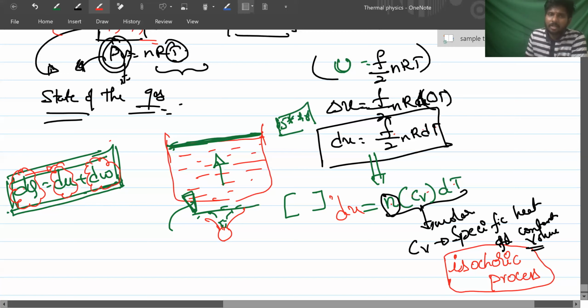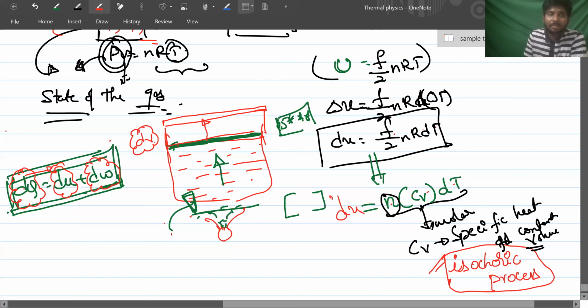For work to be done, the plate should rise, so some displacement should happen and the volume changes, dV. In an isochoric process the volume is not changing, so whatever energy you gave will be completely converted into what?